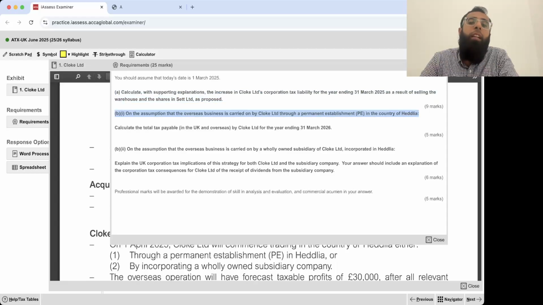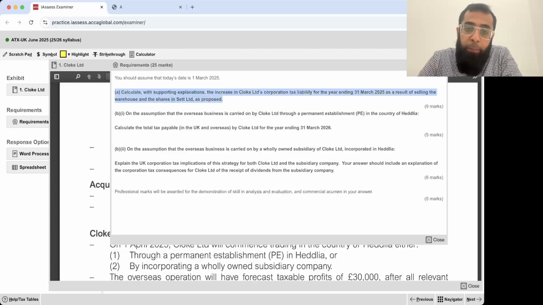Then part B is in relation to overseas business operations. So I will copy it from here. Calculate with supporting explanation the increase in Cloak Limited corporation tax liability for the year ending 31st March 25 as a result of selling the warehouse and the shares in SET Limited as proposed. How many marks? 9 marks.